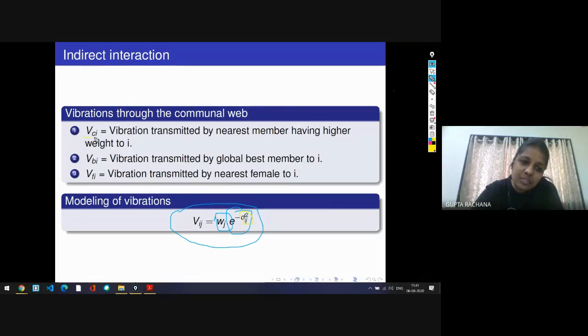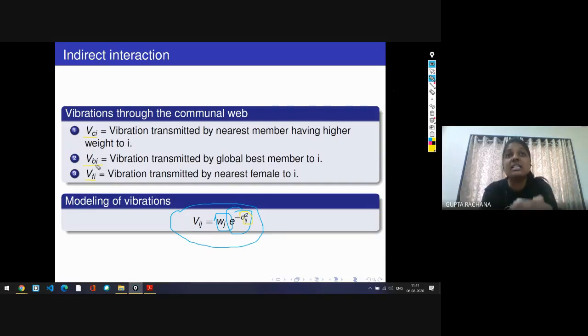Now, three types of vibration we are going to use while modeling the behavior of the spider colony. The first is VCI. VCI means the ith spider sending the vibration to the closest spider. Here C is for the closest spider. VBI is the best: the ith spider sends the vibration to the best.